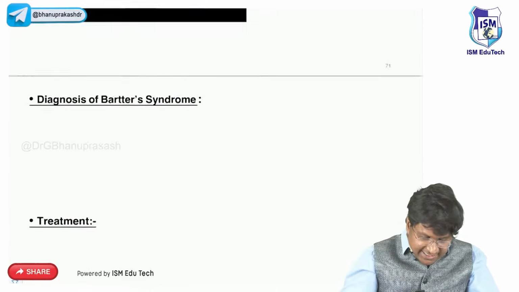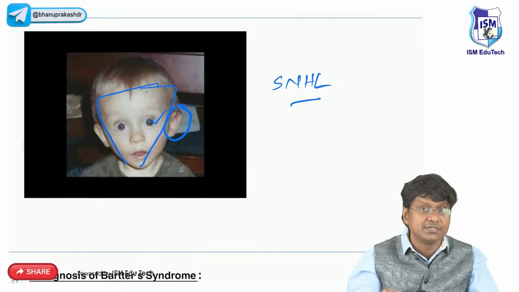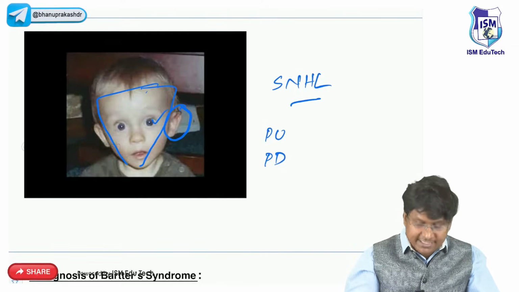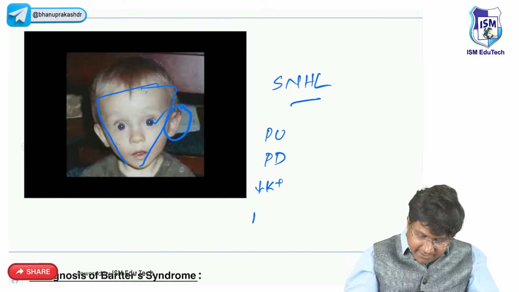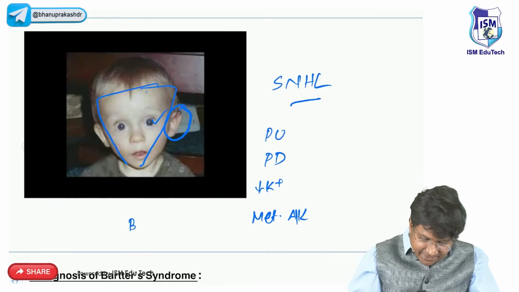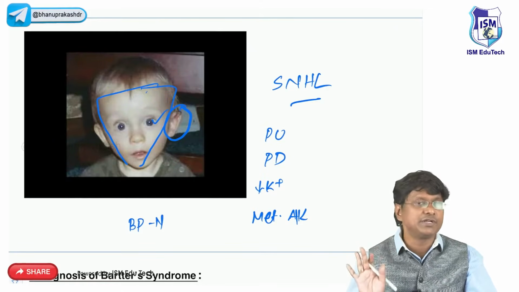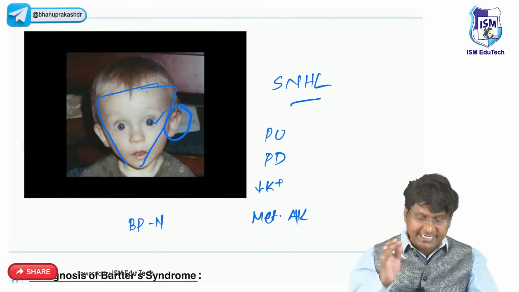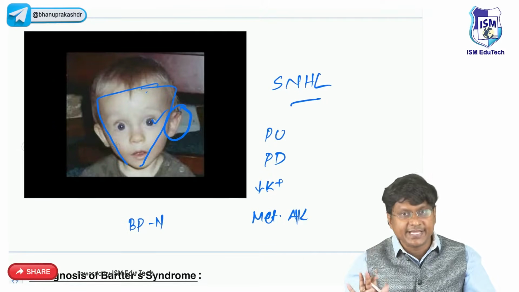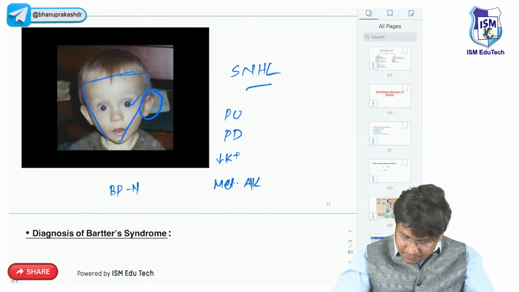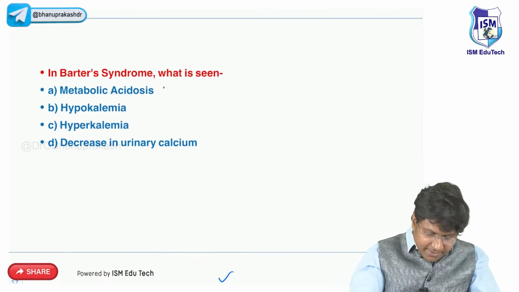And the classical clinical presentation in patients with Bartter's is they will have polyuria, they will have polydipsia, along with that, they will have hypokalemic metabolic alkalosis. Right, hypokalemic metabolic alkalosis, and the blood pressure will be normal. That means without hypertension. So hypokalemic metabolic alkalosis without hypertension is the classical presentation in case of Bartter syndrome.